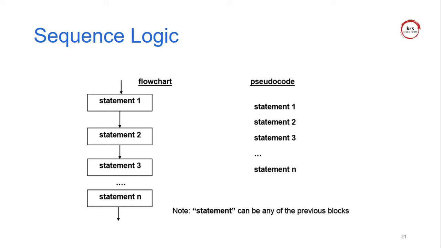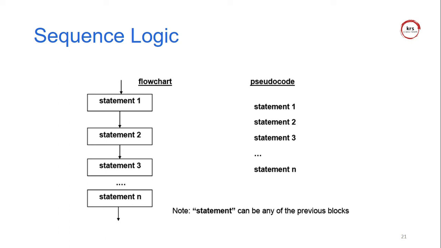When statement 1 is completed, statement 2 starts. When statement 2 is completed, statement 3 starts. Also, statement 2 depends on the value of statement 1, and statement 3 depends on the value of statement 2. It is sequence logic. If they are not dependent on each other, it is independent logic. But here, one statement is connected to another.